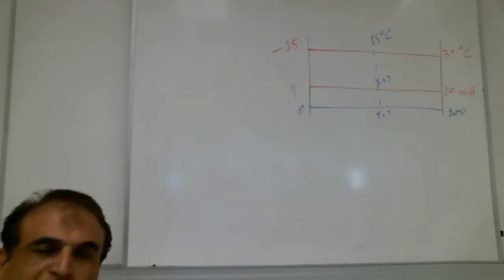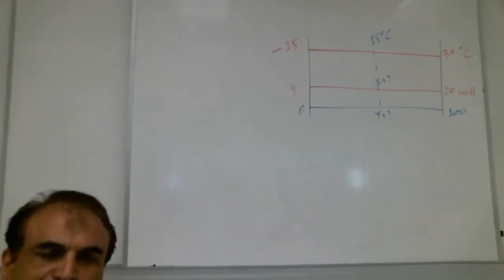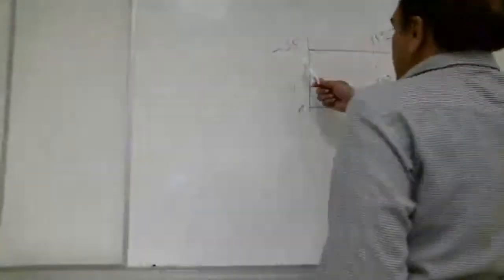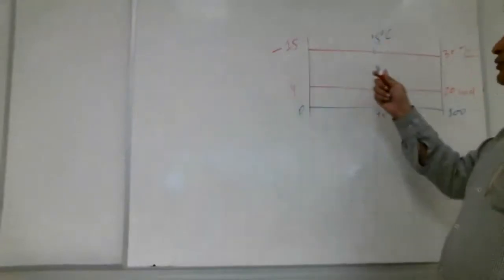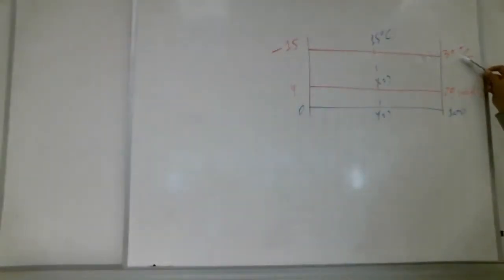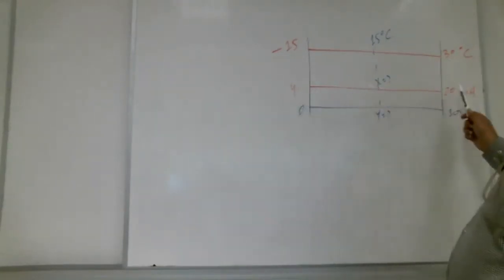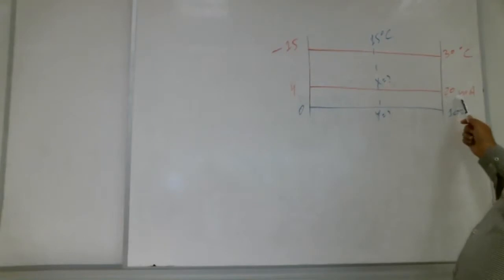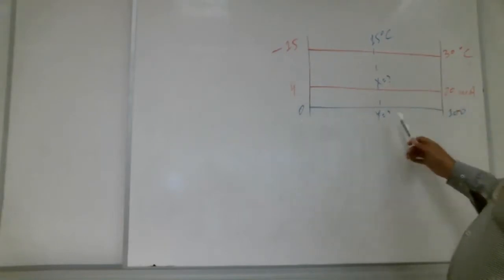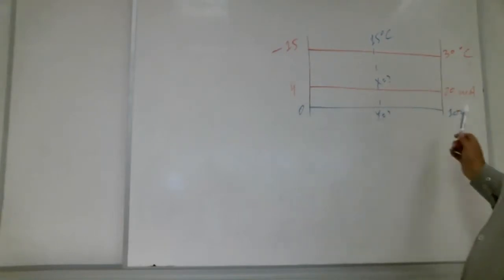Again, teacher, please. You can see the board, right? Shabab, you guys can see the board, right? Yes. So the question is already there. The temperature is from minus 15 to 30 degrees centigrade. This is the range of the temperature. We need to convert into milliampere. The standard signal is 4 to 20 milliampere. And we need to convert into percentage signal from 0 to 100%.